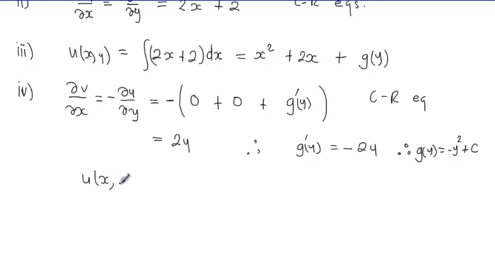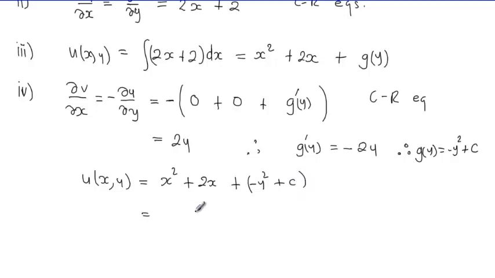u of xy is equal to x squared plus 2x plus g, which is minus y squared plus c.